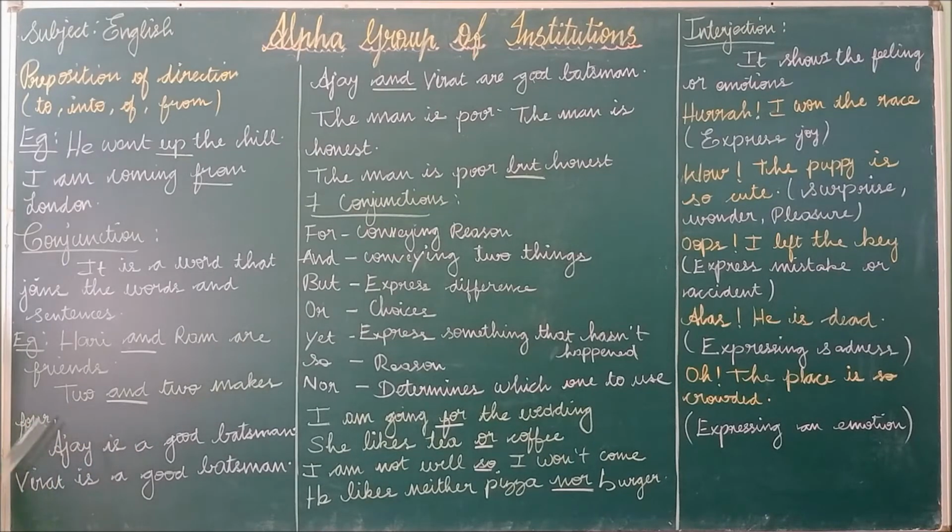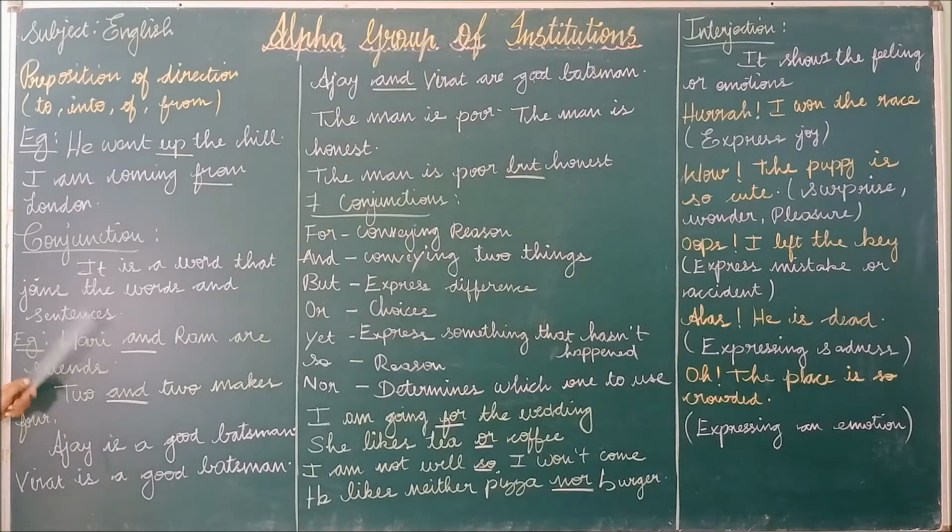Another example: 2 and 2 makes 4. So a conjunction is nothing but a word for joining words or sentences. In this sentence, it joins the two words. Now, Ajay is a good batsman. Virat is a good batsman. There are two sentences.